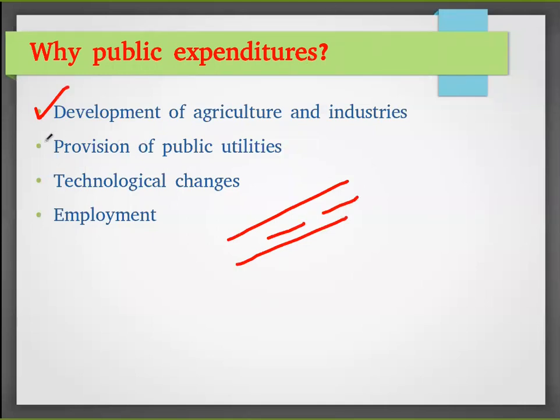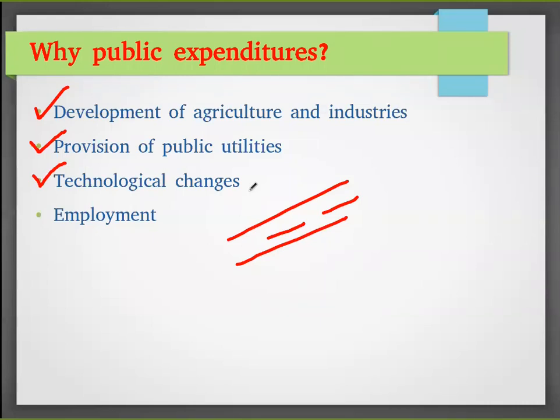Similarly, provision of public utilities. Public utility means it is common for our people, like electricity, water, etc. These things are also provided by the government. Then technological changes, for adopting any technology.